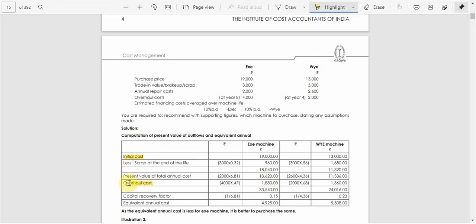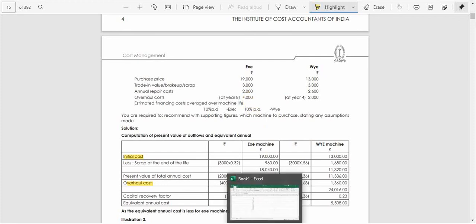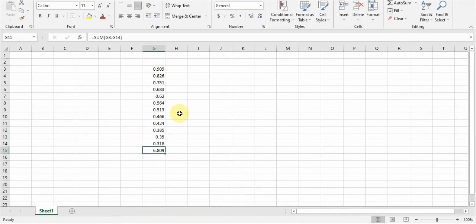And the overhaul cost is also given, it is 4,000. It is at year 8. So we need to calculate the present value also for this. So okay, 4,000, and it is at year 8. Year 8 comes to here. It is around 466 is the present value.